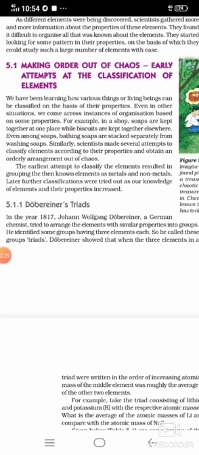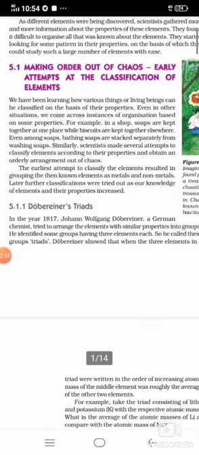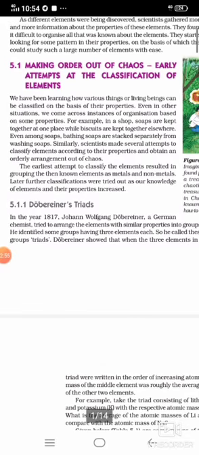The term triad is used because the group has only 3 elements. Elements with similar properties constitute a group, and the group contains only 3 elements. That's why he called these groups triads.